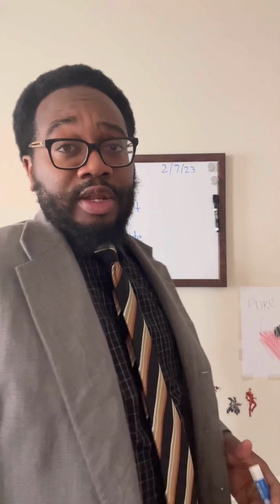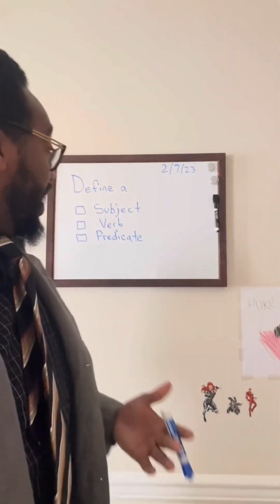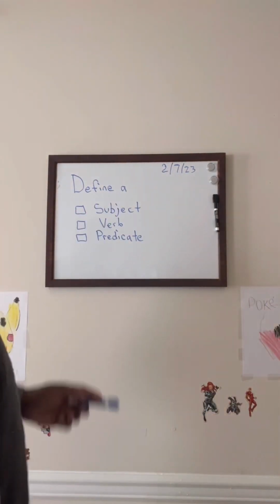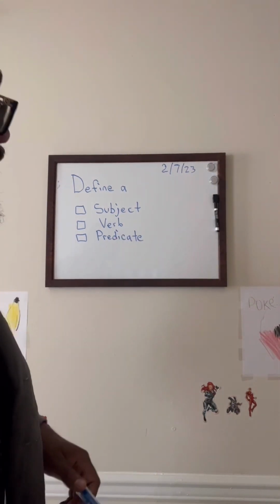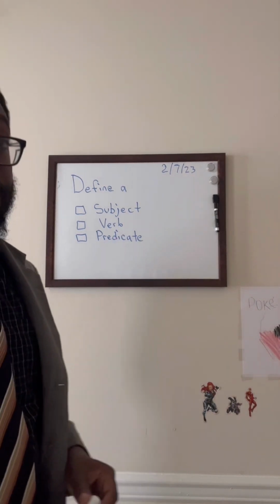What's going on, everybody? Fred Lee, formerly known as Mr. W. Today we're going to go over defining a subject, verb, and predicate. When I finish with my lesson today, you're going to know what a subject is, what a verb is, and what a predicate is in a sentence.